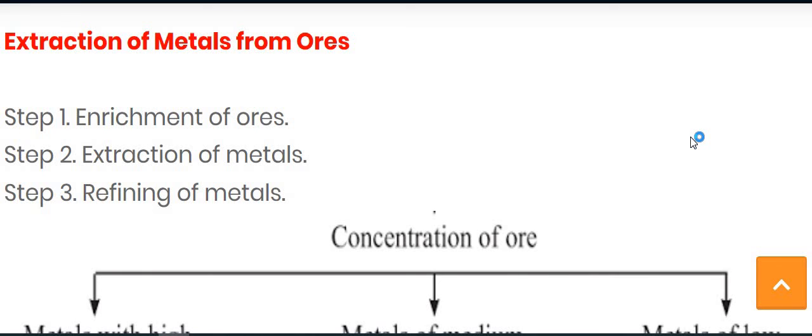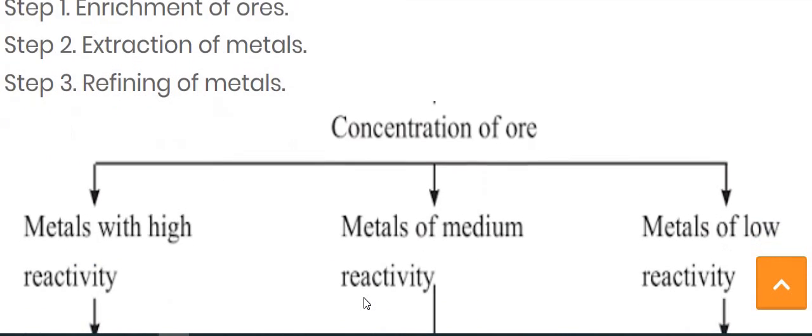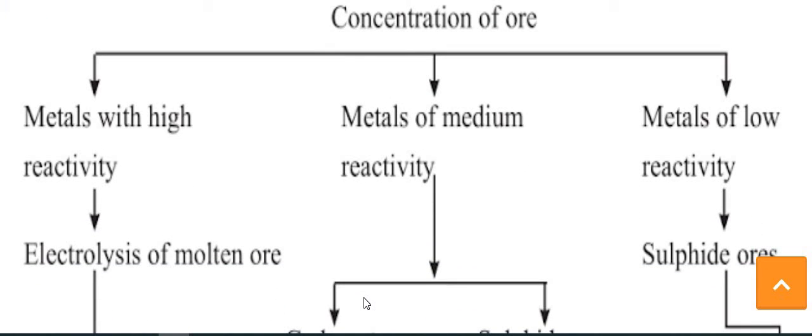There are mainly how many steps? Three steps. The first is enrichment of the ore, the second is extraction of the metal, and the third is refining of the metal. And the concentration of ore is divided into three parts according to the reactivity of the metal.